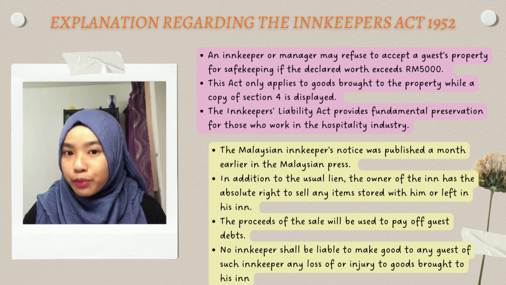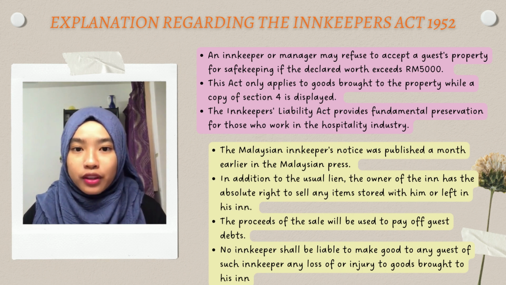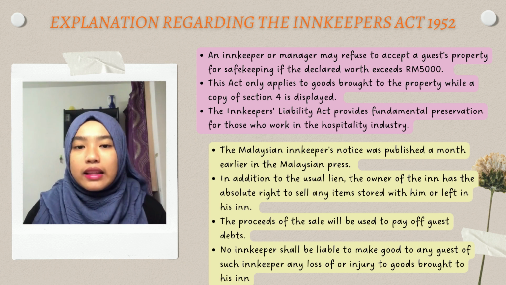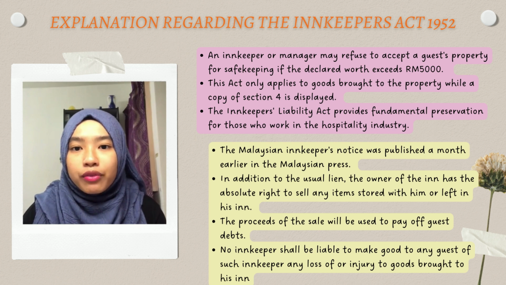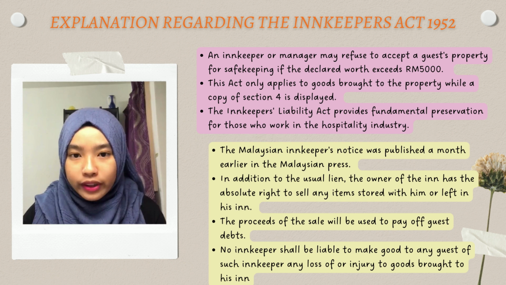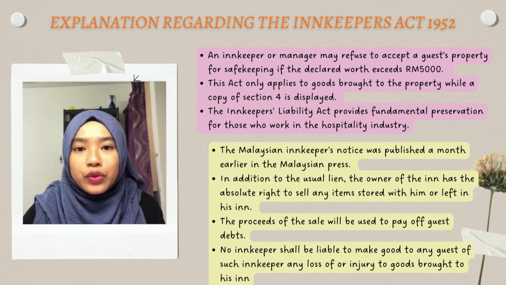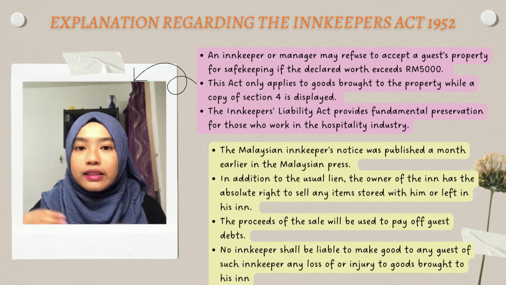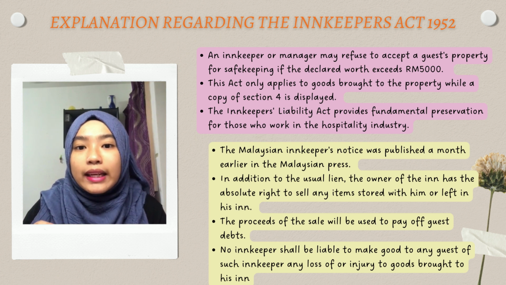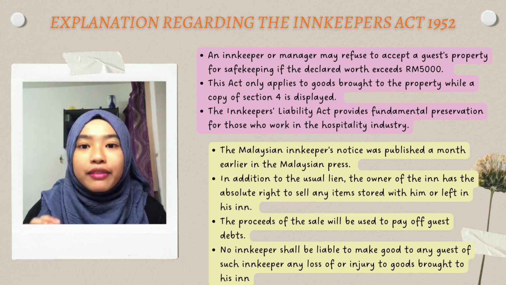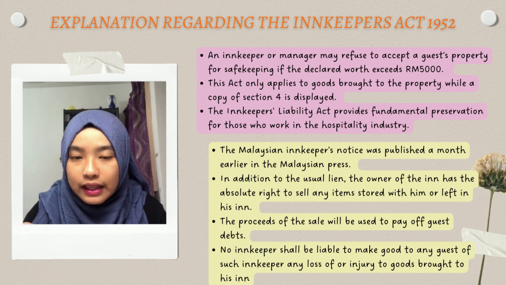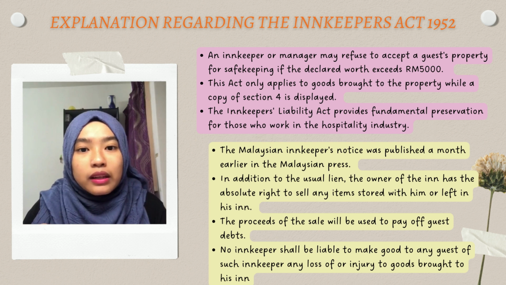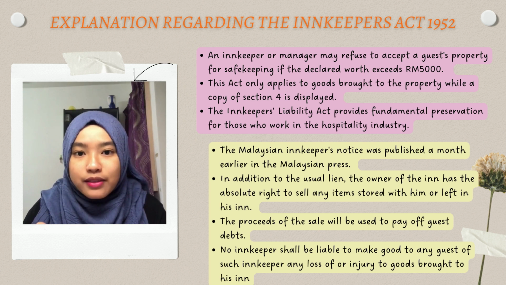Now we move to the explanation of the Innkeepers Act 1952. As I mentioned before, the Innkeepers Act 1952 has 7 sections. Section 3 is related to the power of sale of goods stored with the property owner. The owner of the inn has the absolute right to sell any item stored with him or left in his inn. The proceeds of the sale will be used to pay off the guest's debt. And finally, a notice must be published a month earlier in the Malaysian press.